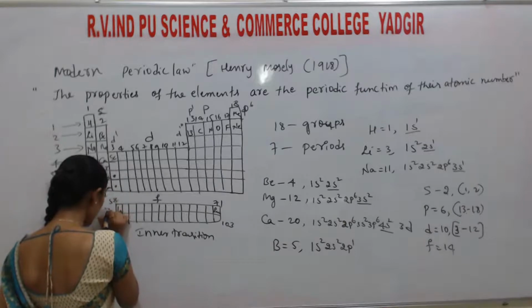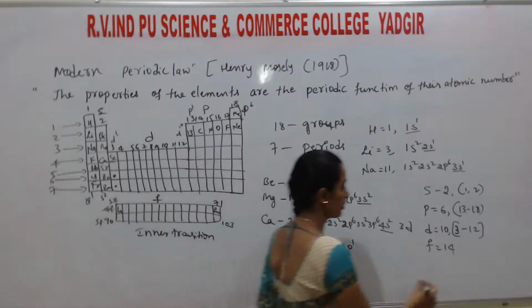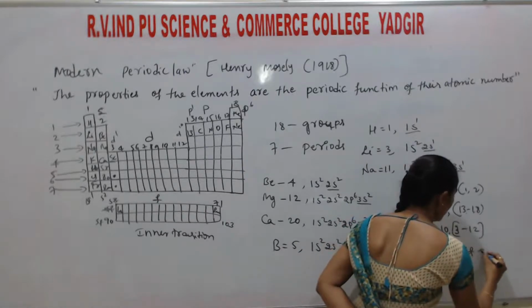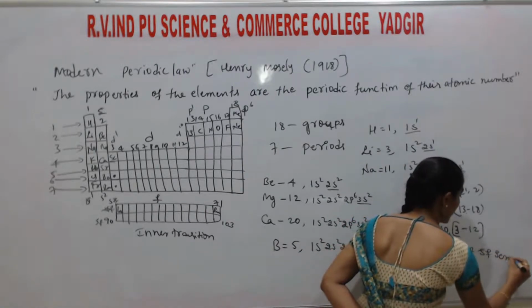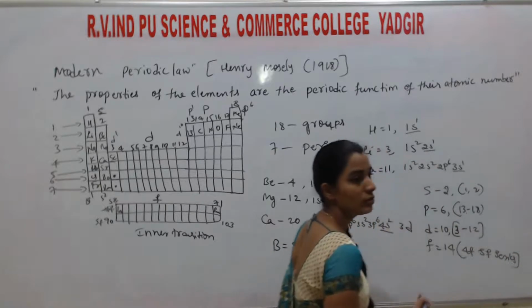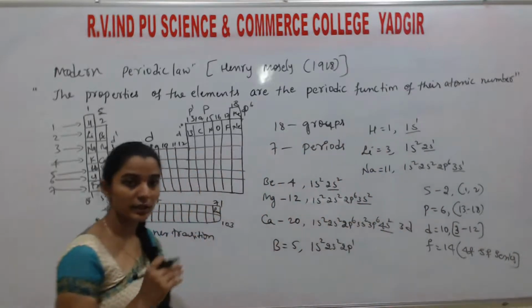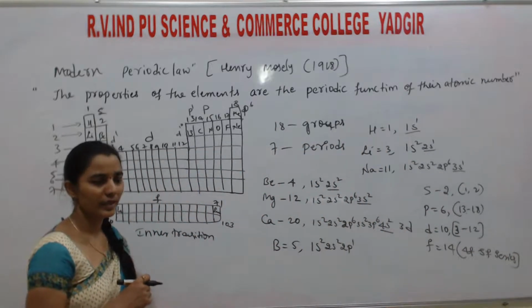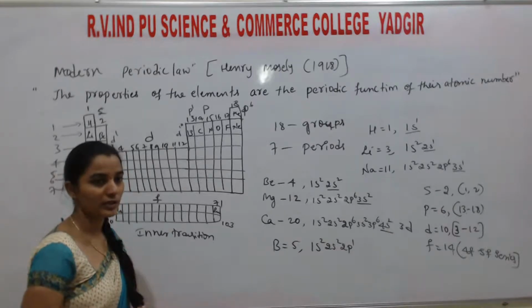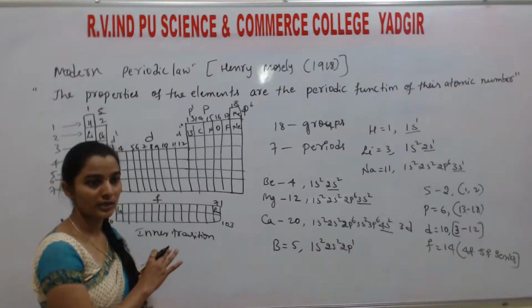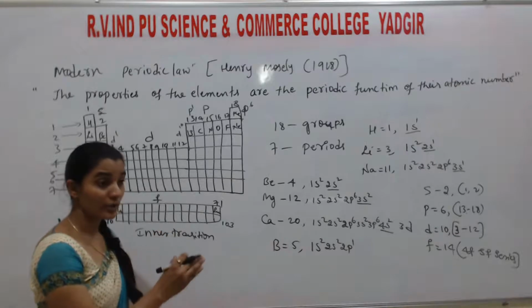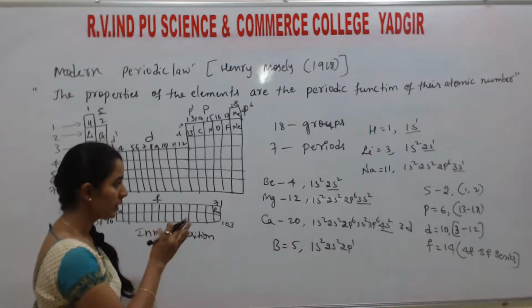They are considered as series. This is the 4f series and this is the 5f series; they have series, not groups. So D and F block elements are studied in series, not in groups. Later I will explain why in the properties. This is only about the periodic table. While explaining the properties of the elements, I will explain in detail.